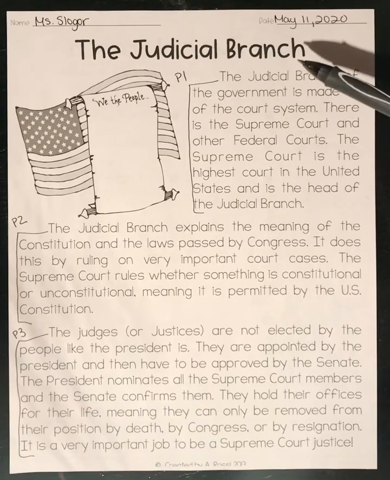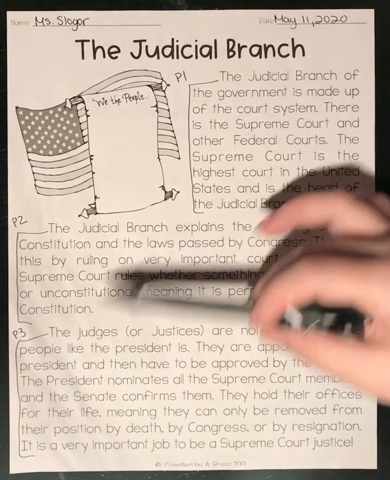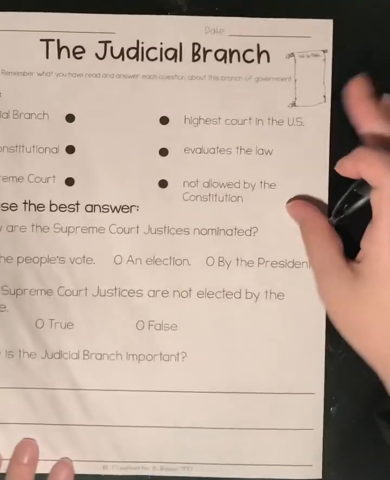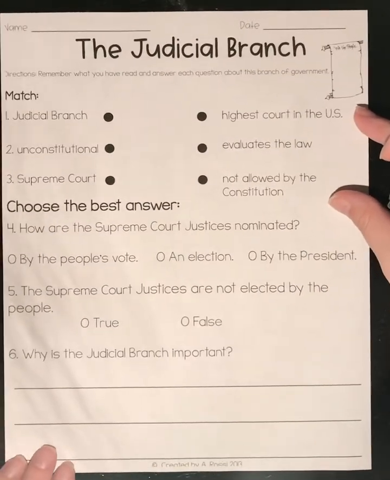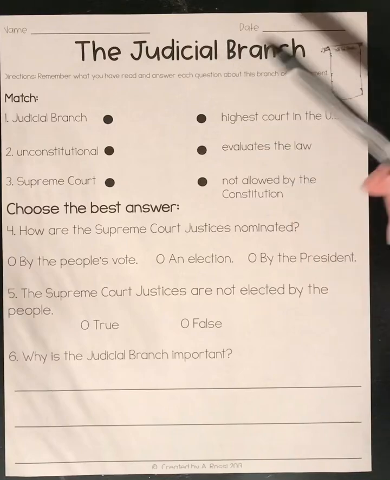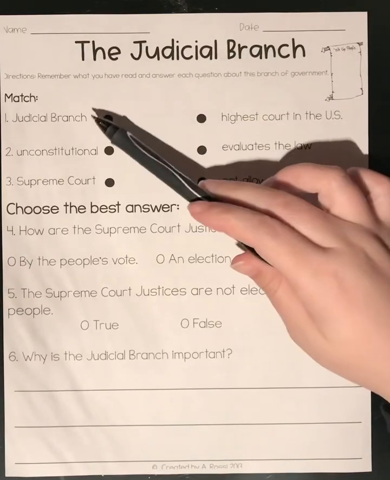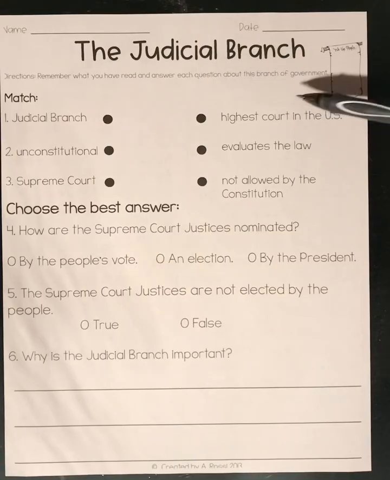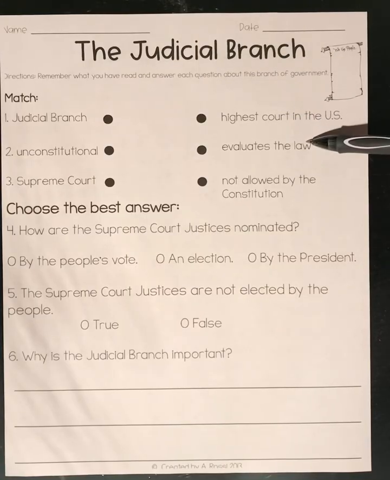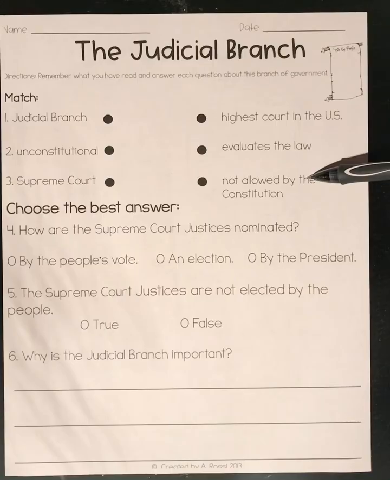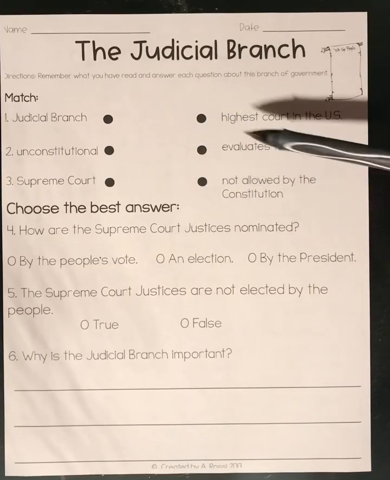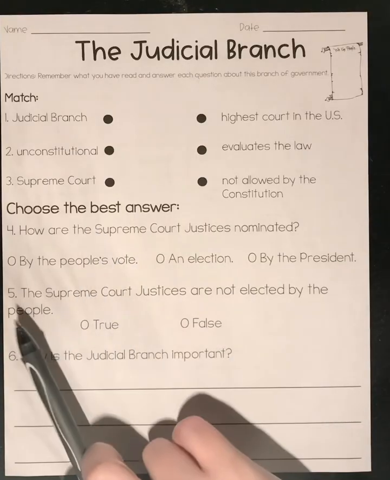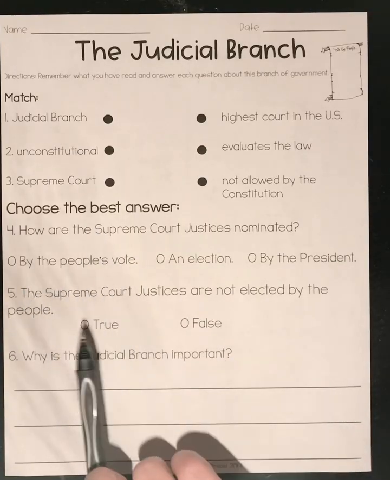All we're going to do is read through the paragraphs. So we've got paragraph 1, paragraph 2, paragraph 3, and then if you flip it over on the back, you will see that we have questions that you're going to match. So we've got judicial branch, unconstitutional, Supreme Court, and you've got their matches. So highest court in the U.S., evaluates the law, not allowed by the Constitution, and you're just going to draw a line to match whichever one is the correct one.